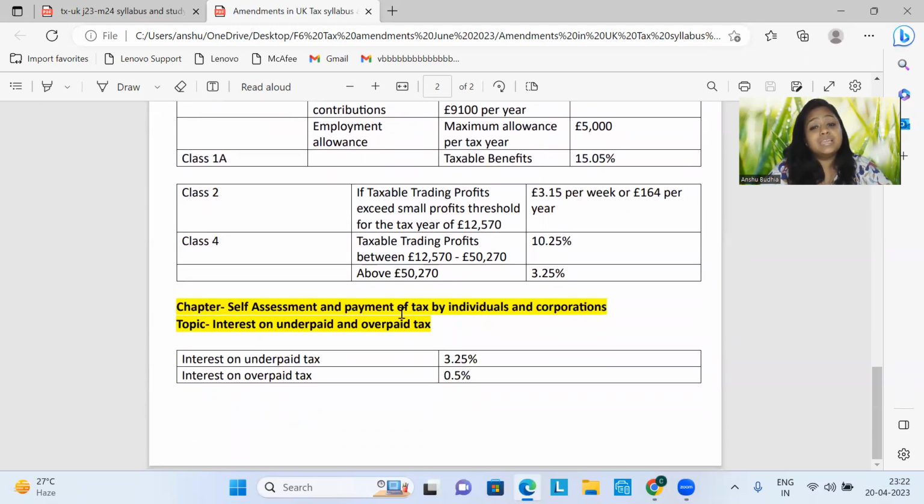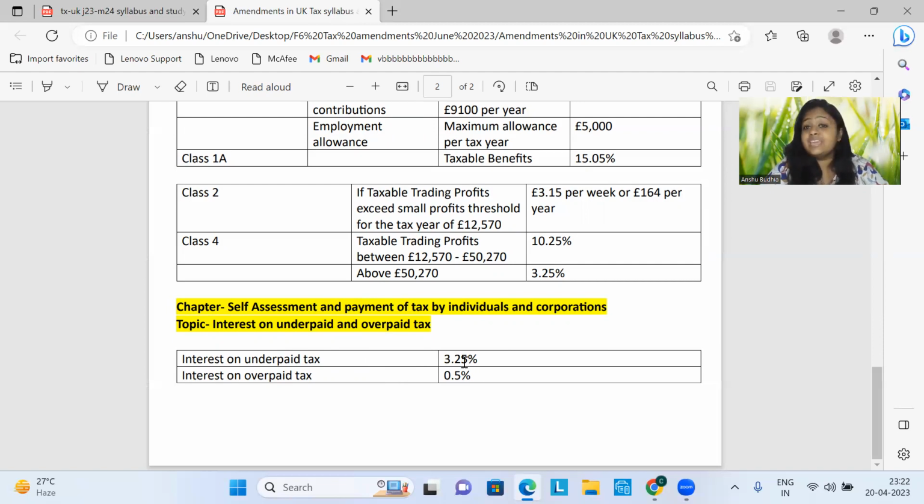Now I come to the last amendment for your June 2023 to March 2024 attempts. That is self-assessment in the chapter self-assessment and payment of tax by individuals as well as corporations. So in both these chapters, we have a common rate, which is the rate of interest on underpaid tax and interest on overpaid tax. That is also changed. So now interest on underpaid tax is 3.25%. Overpaid tax is as it is 0.5%.